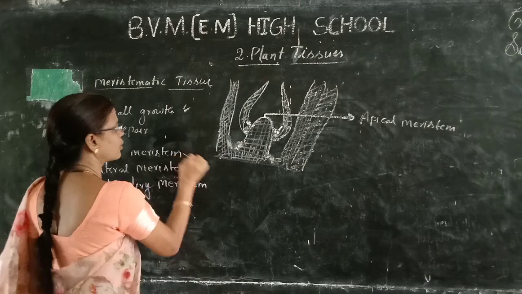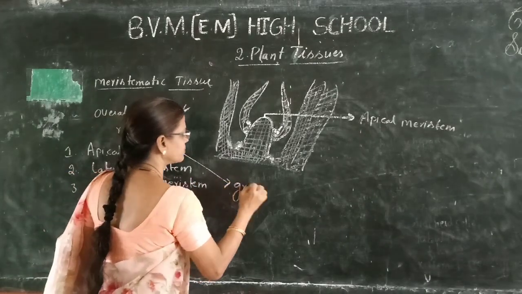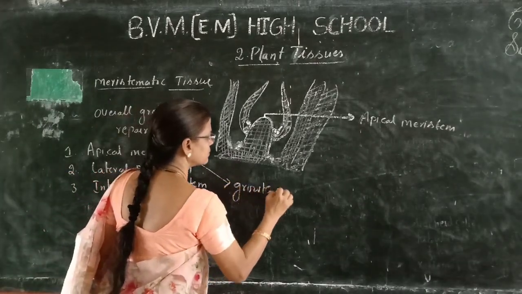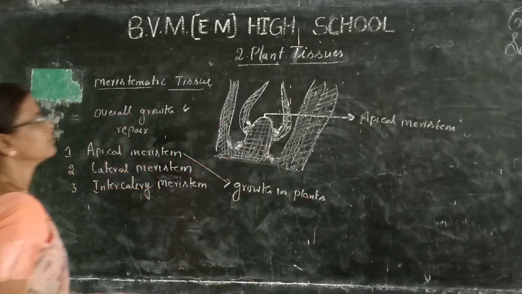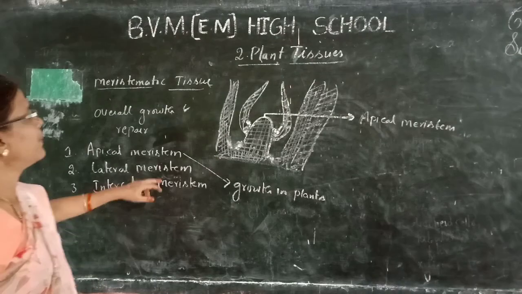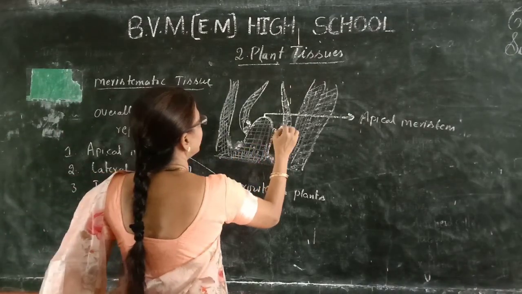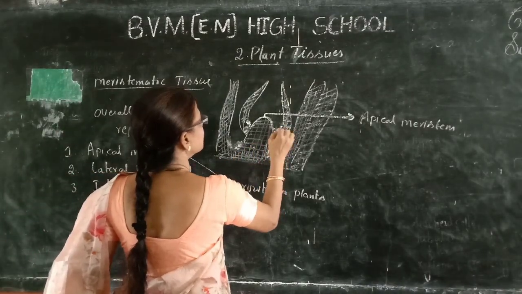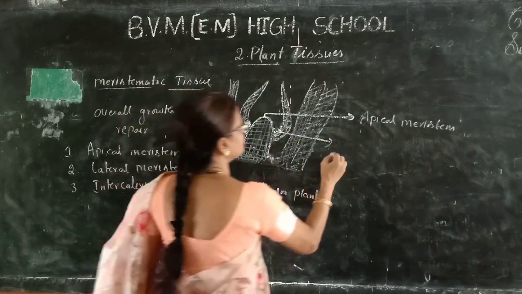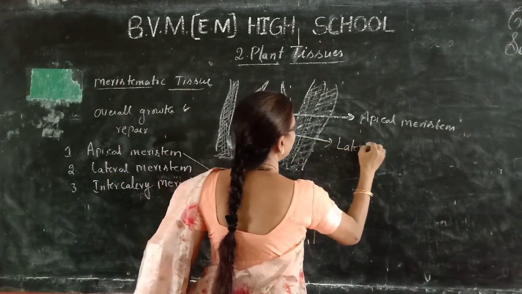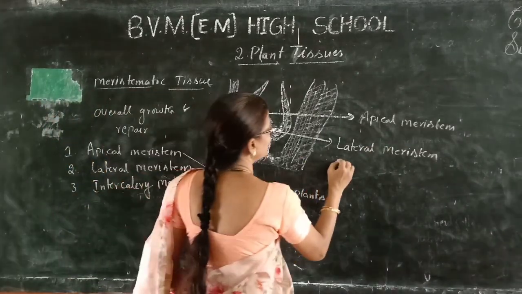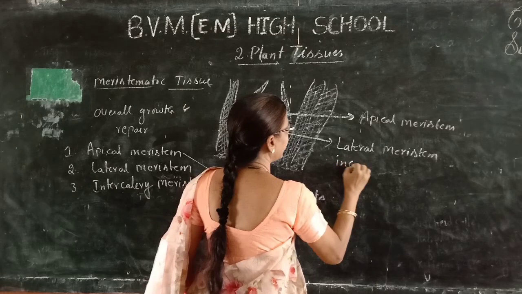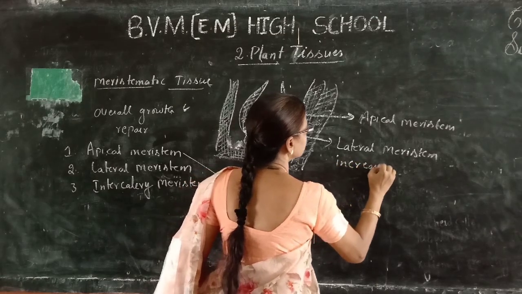Those at the edges in a lateral manner are called lateral meristem. These are used for helping increase girth.